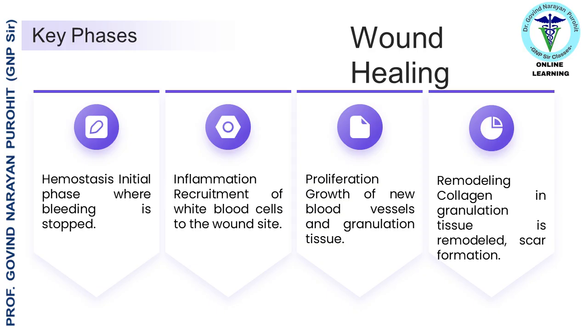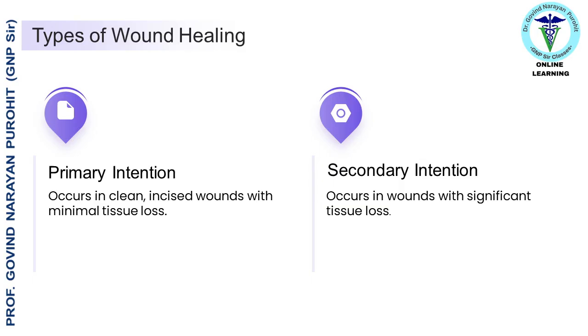fight infection. Proliferation. This phase involves the growth of new blood vessels, angiogenesis, the formation of granulation tissue, a specialized tissue rich in collagen and blood vessels, and the migration and proliferation of epithelial cells to cover the wound. Remodeling. This is the final phase where the collagen in the granulation tissue is remodeled, leading to the formation of a scar. Wound healing occurs either by primary or secondary intention.